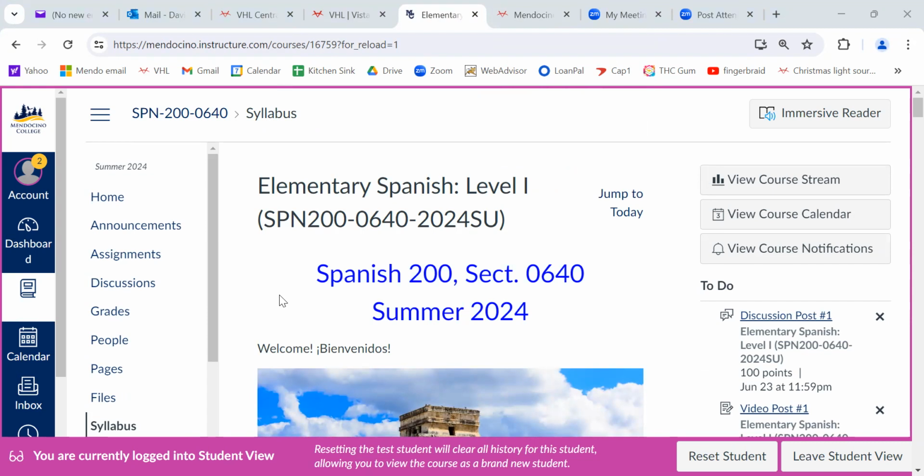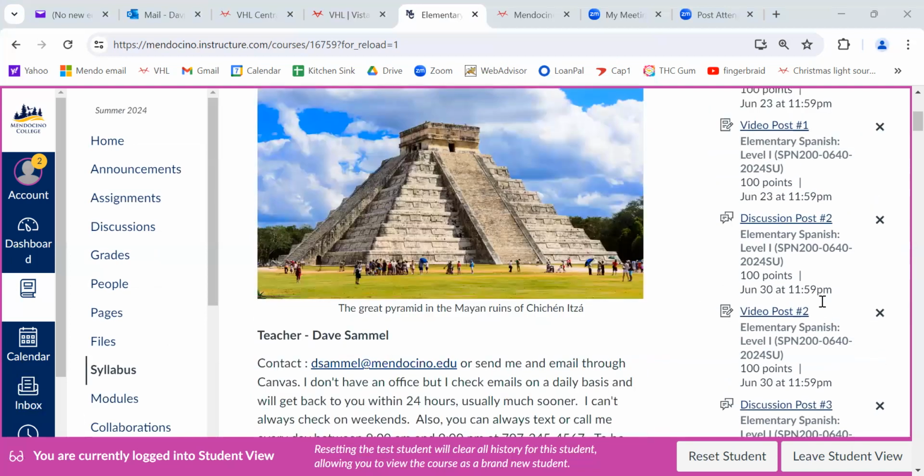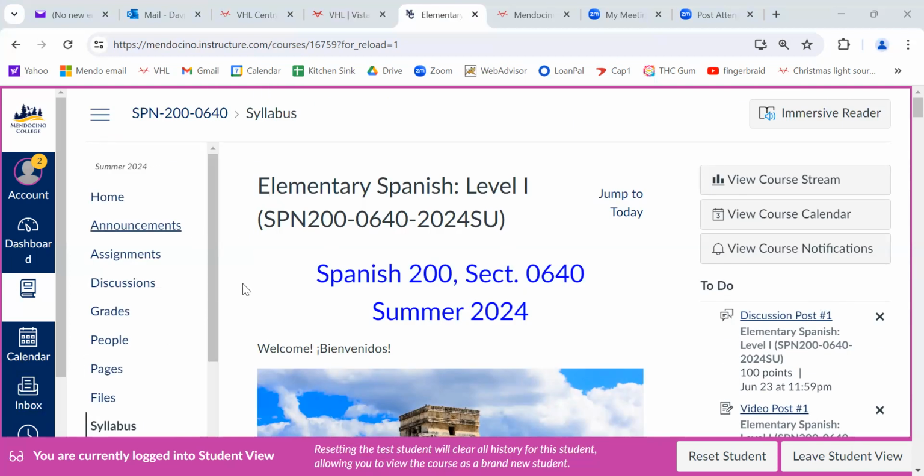One of the things that you really need to be aware of is clicking on this inbox to check out your emails that I send you, or if you need to send me an email, this is probably the best way to do it. You've also got a calendar over here that'll show you when Canvas assignments are due, but they're going to be right here anyway, so you don't really need anything more than that.